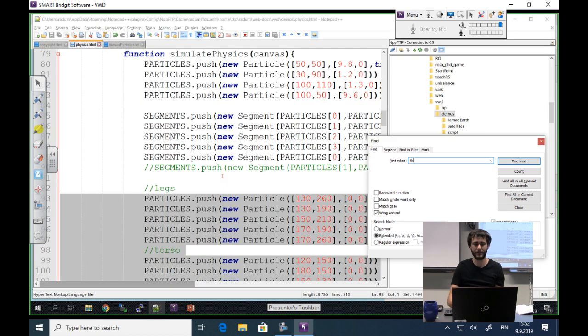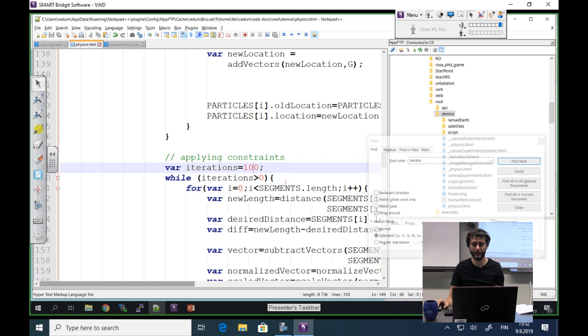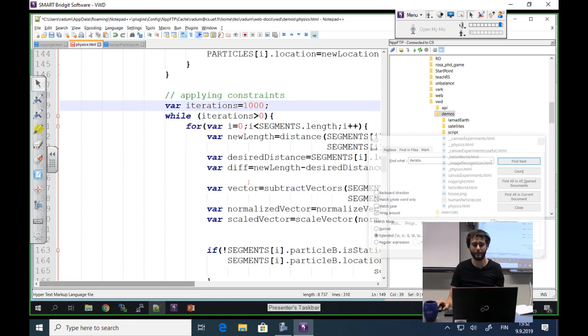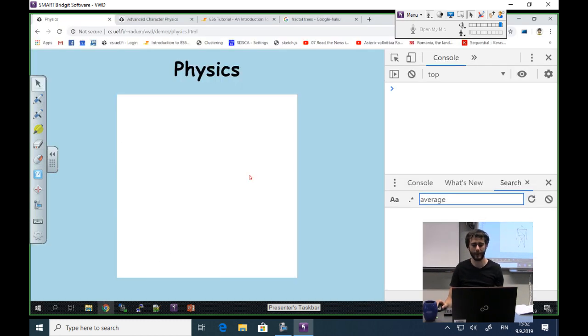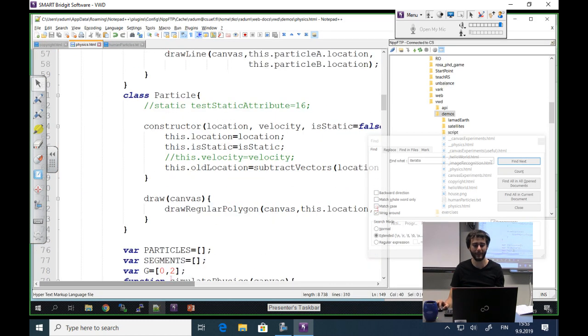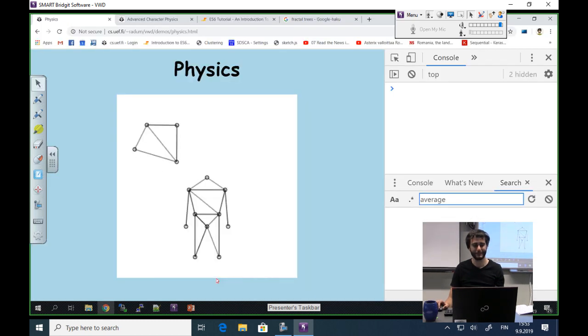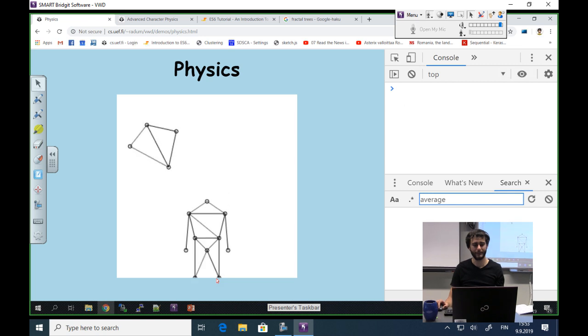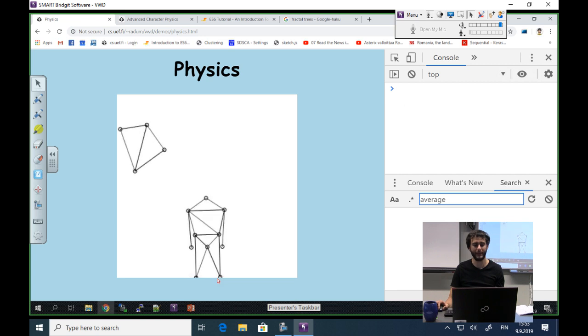Those iterations that we had here, I'm pretty sure that if we move and have more of them, it should prevent the object from falling, I really hope. Okay, not very much. No, it's not. Okay, something could be buggy. I'm going to also reduce the gravity a little bit. So if I reduce the gravity, it's not going to pull as hard on them.